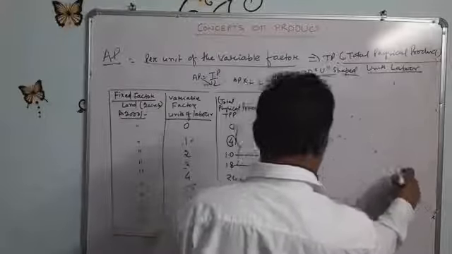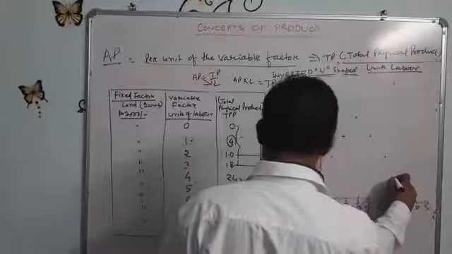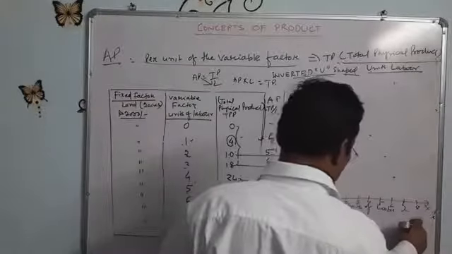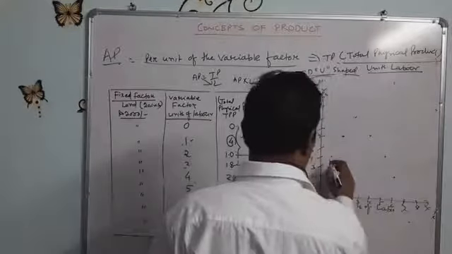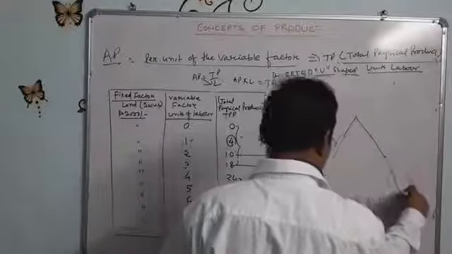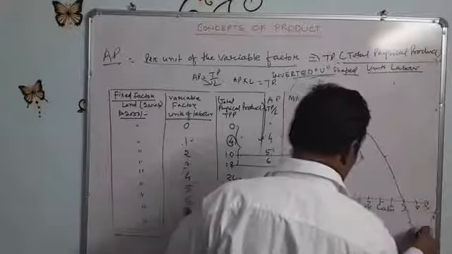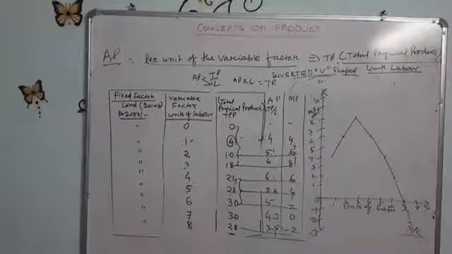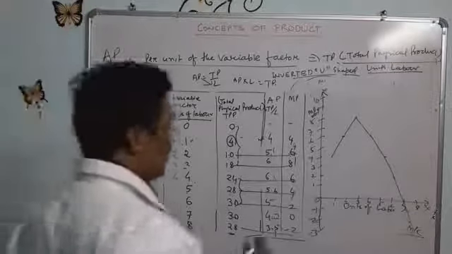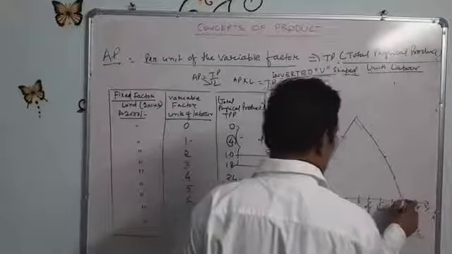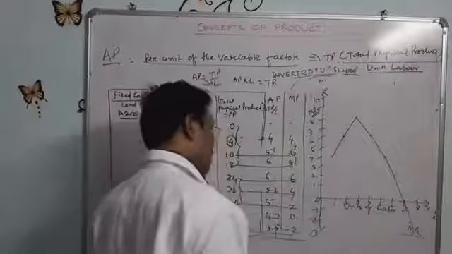Sixth case, it is 2. Seventh case, it is 0. And eighth case, it is minus 2. So the curve is like this. This is the marginal physical product or marginal product curve. Firstly it increases, then it starts to decline and reaches 0, then it keeps declining and becomes negative.